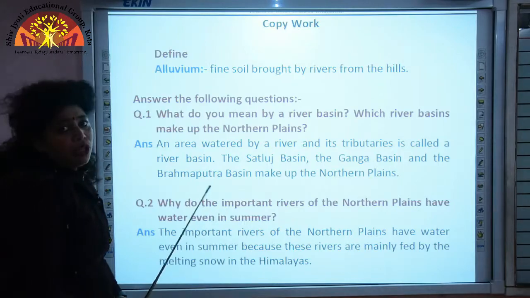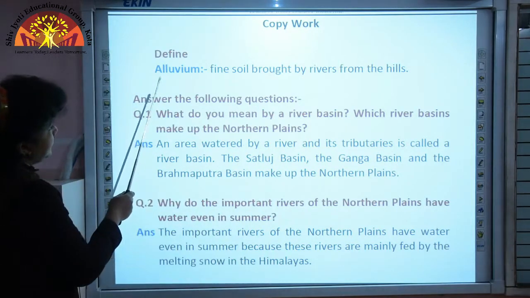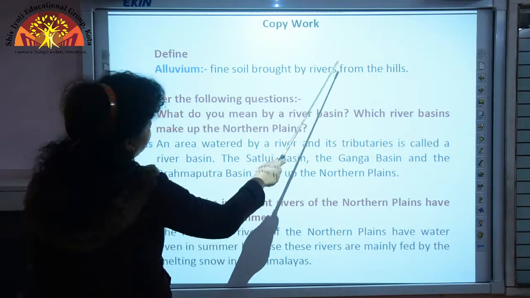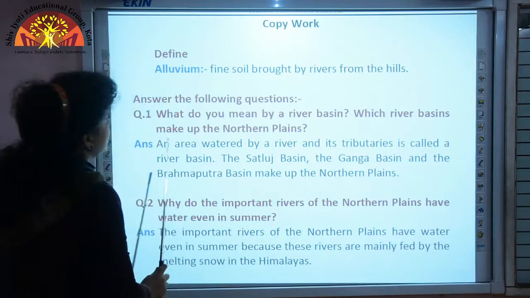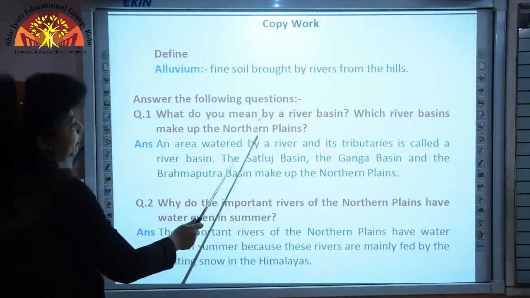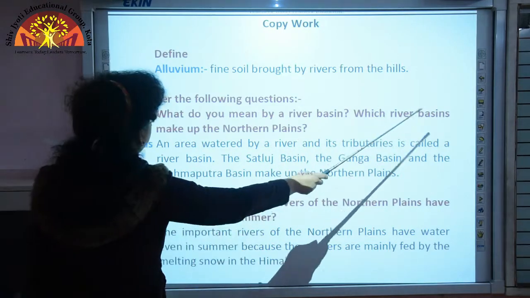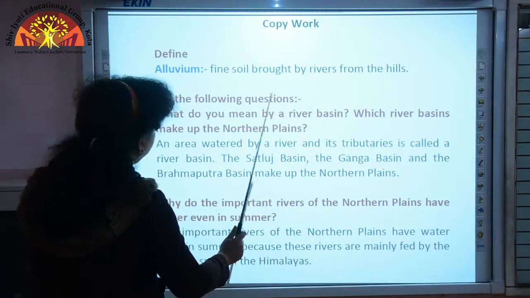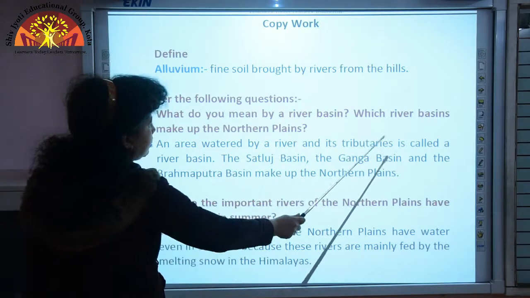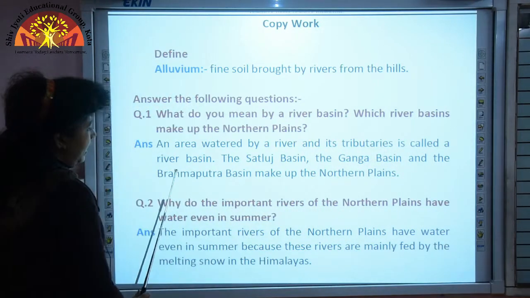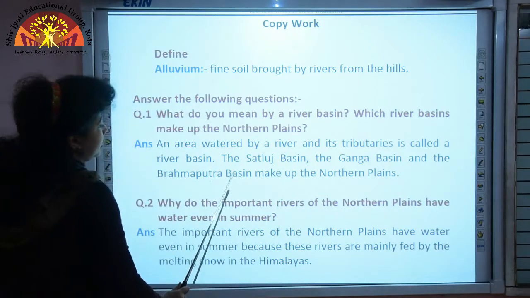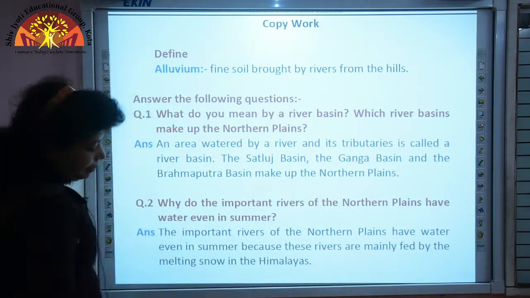Let us now start with the copy work. The first definition is alluvium. What is alluvium? Fine soil brought by rivers from the hills. Now let us come to answer the following questions. Question 1. What do you mean by a river basin? Which river basins make up the northern plains? Answer. An area watered by a river and its tributaries is called a river basin. The Satluj basin, the Ganga basin and the Brahmaputra basin make up the northern plains.